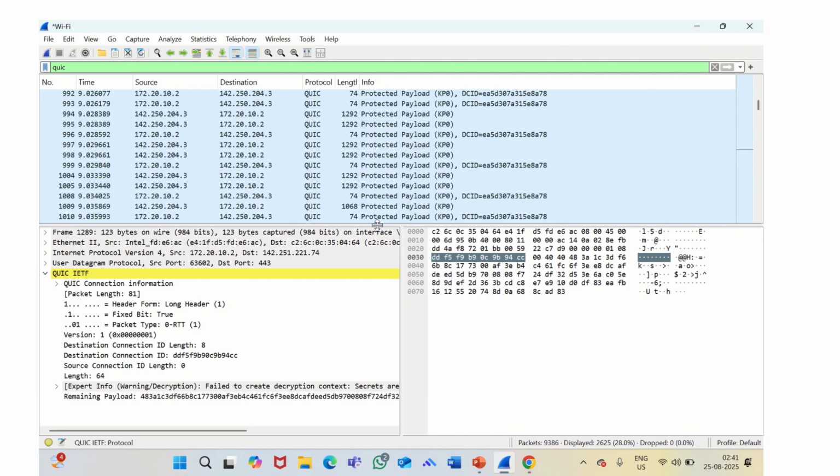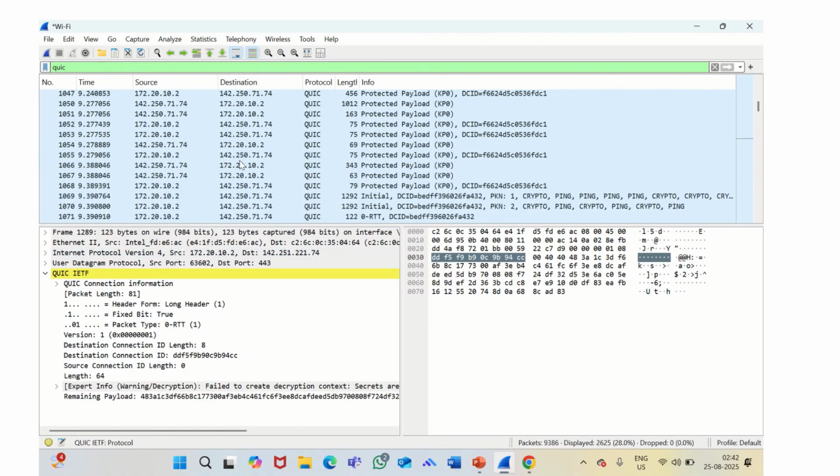As we compare, the difference is very clear. TCP requires a three-way handshake consisting of SYN, SYN-ACK, and ACK, followed by a separate TLS handshake. That means more round trips before the data flows. With QUIC, we've seen how the initial handshake and one RTT flow together in a much more compact process, and even the encryption is much stronger than TCP. To sum up, the Wireshark window clearly shows the unique behavior of the QUIC protocol, and this is the reason why it is so widely incorporated in today's websites.